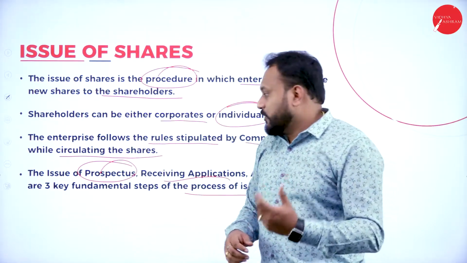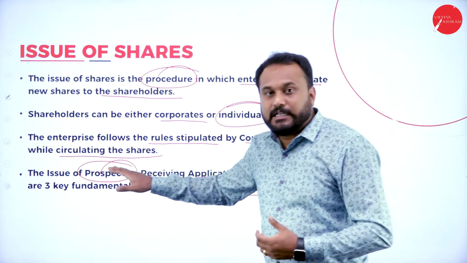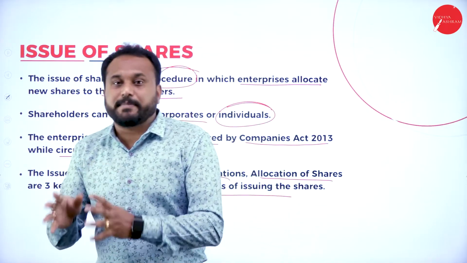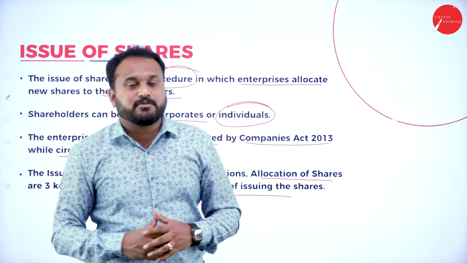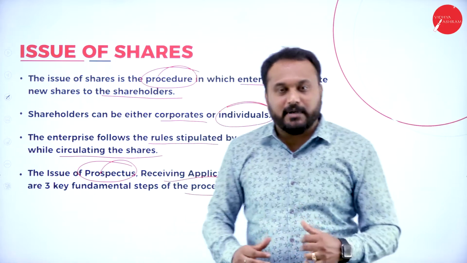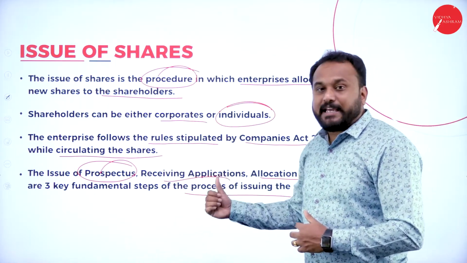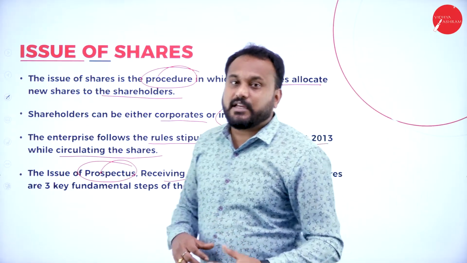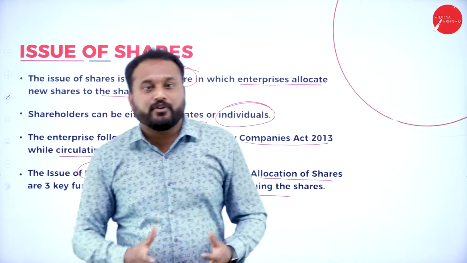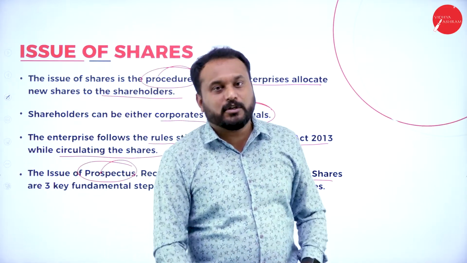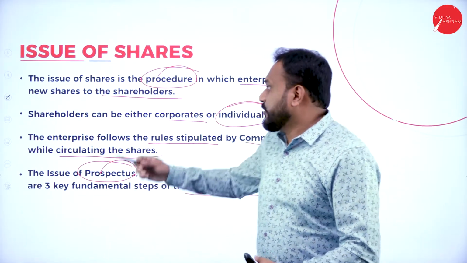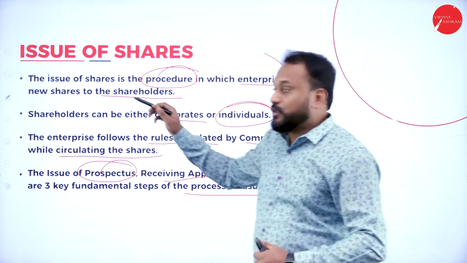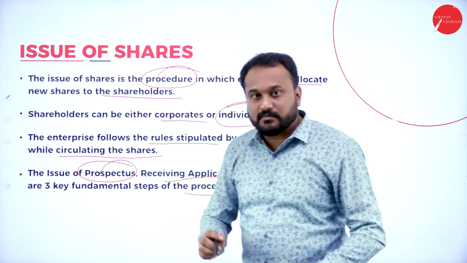Well, the first step is you go with issue of prospectus. Now here, if you understand, only for the public company you will be giving the prospectus. Private company are not supposed to issue the prospectus to the public. Then receiving application, and then the last one here is allocation of shares. Now these are the three key fundamental steps when you go for issuing of shares. So I told you about what exactly this issue of share is. Issue of share is, that means it's a procedure while enterprise allocate new shares to the shareholders.